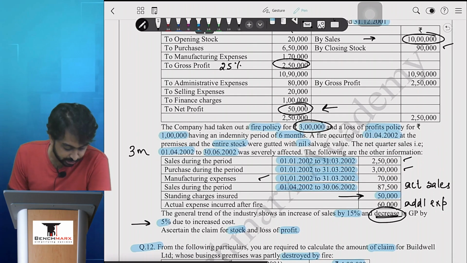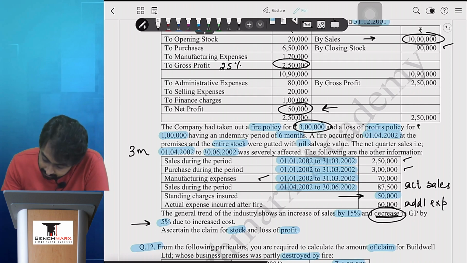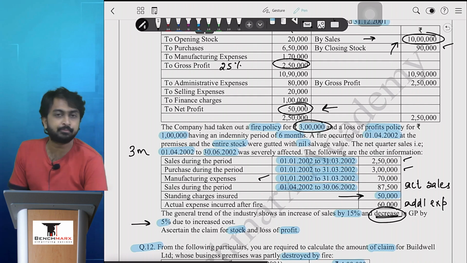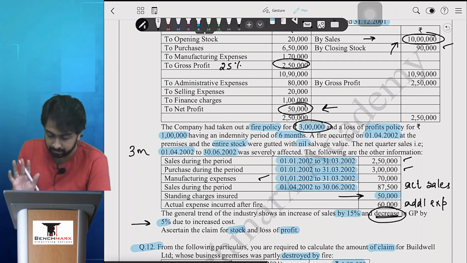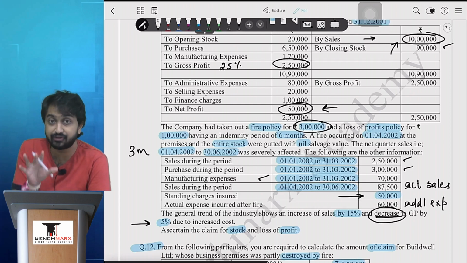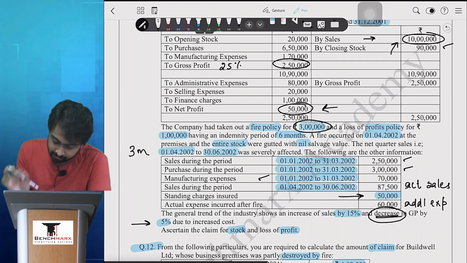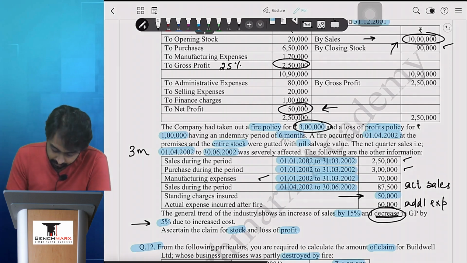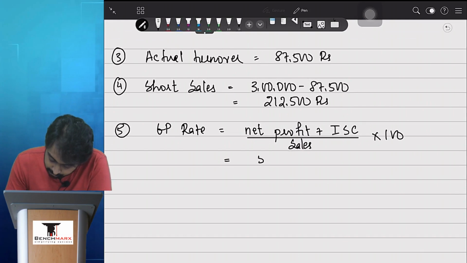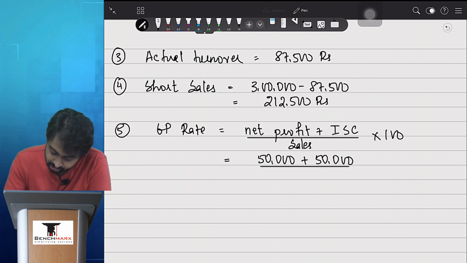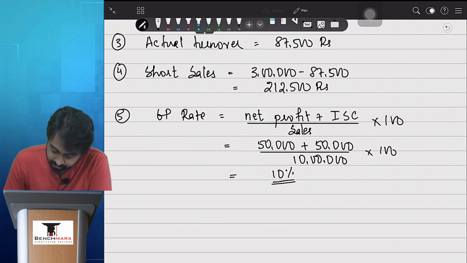And the sales appears to be 10 lakh yahan se. All the 3 inputs are given to me directly in the table. We just have to find the net profit, we have to find the standing charges from the table itself, compute nahi karna hai. So it is 50,000 net profit plus 50,000 insured standing charges. Sales appear to be 10 lakh directly given to us in the trading account, and this gives us the GP rate of 10%.